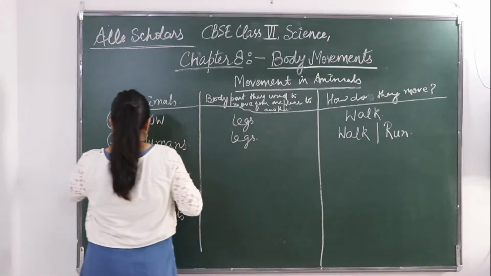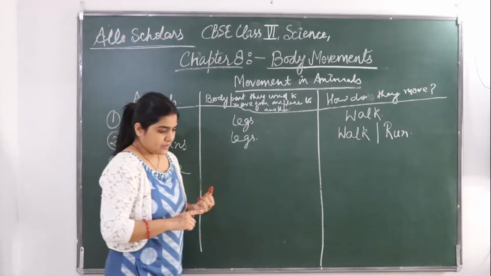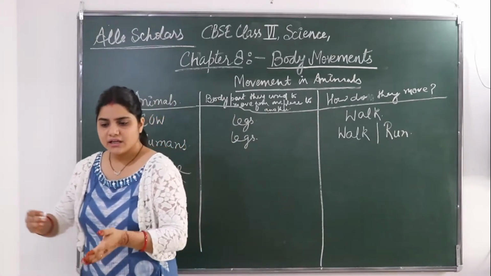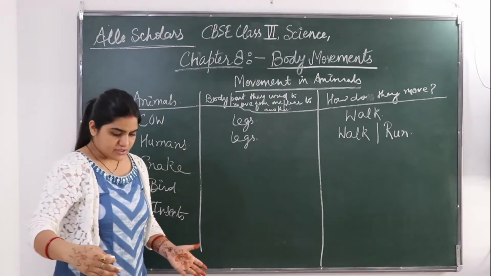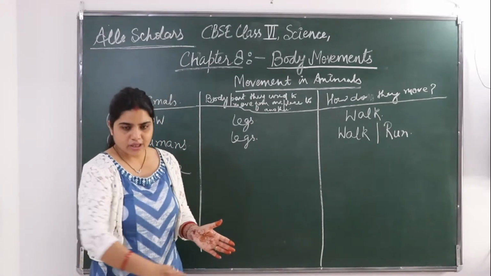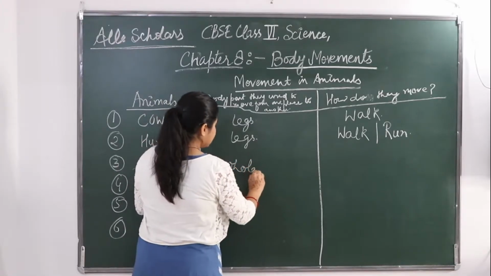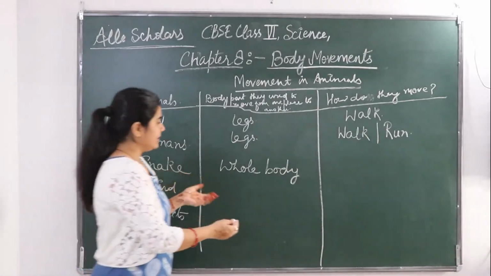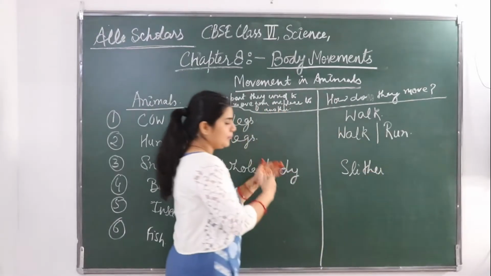Fine. Next comes a snake. So these snakes, they have no legs. They can't walk like us with legs. They use their whole body to move. On the ground, their whole body slithers like this. So these animals use their whole body. You can say that they are creeping, or better, slithering. So how do they move?